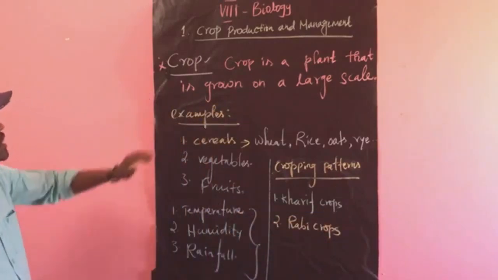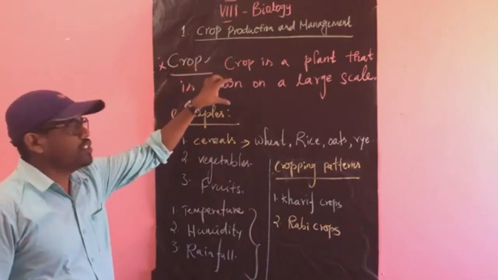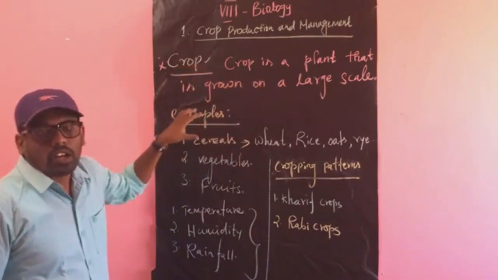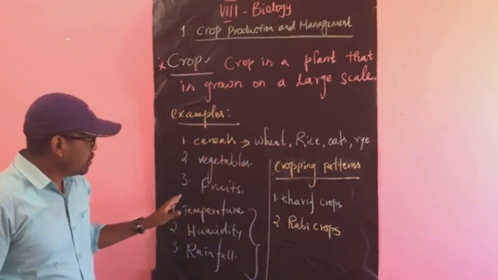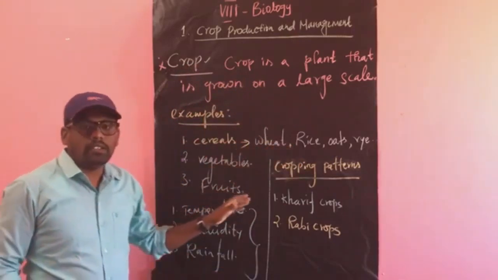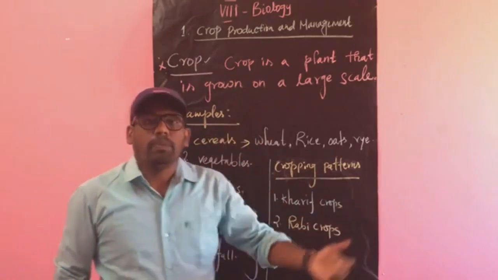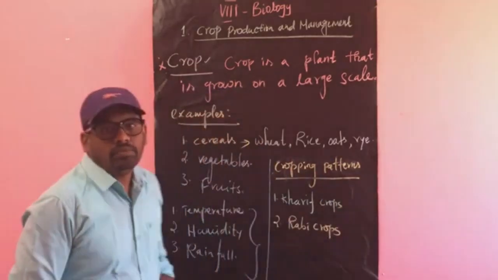So now we have seen what a crop is, and the definition of crops. The cropping patterns are classified based on the season, based on these characteristics.